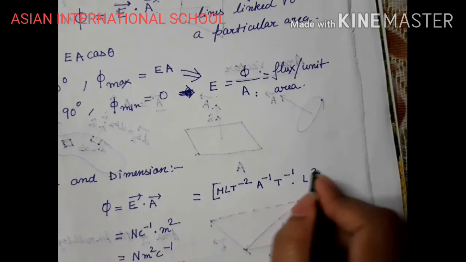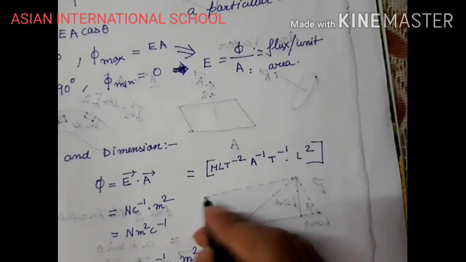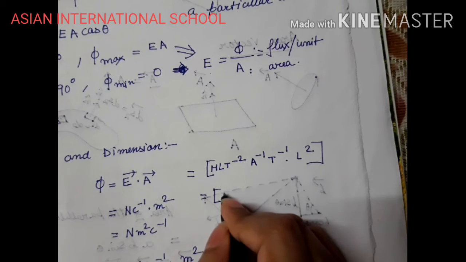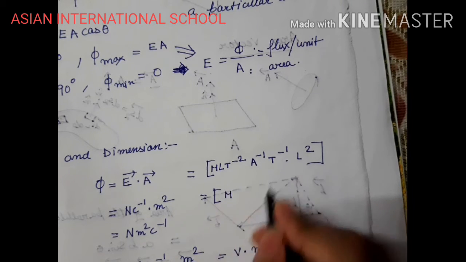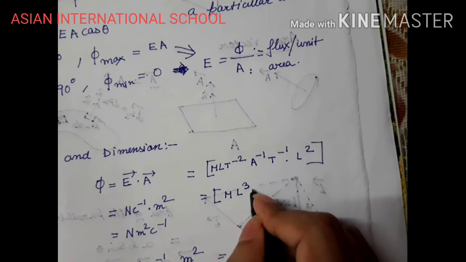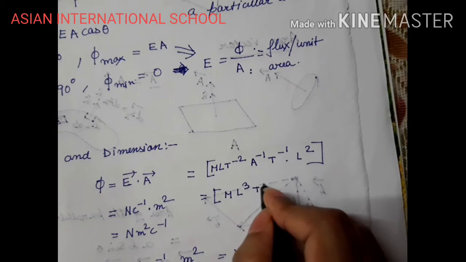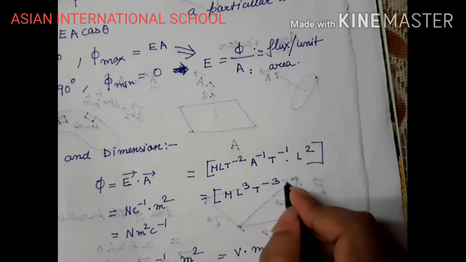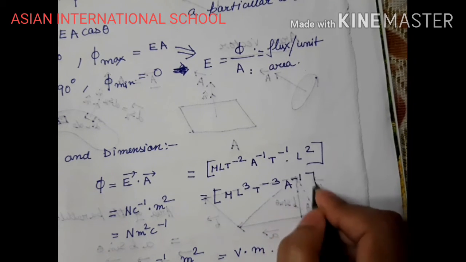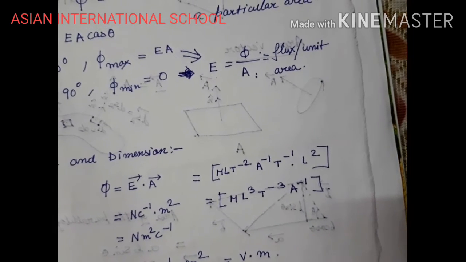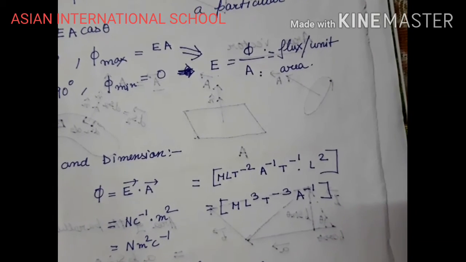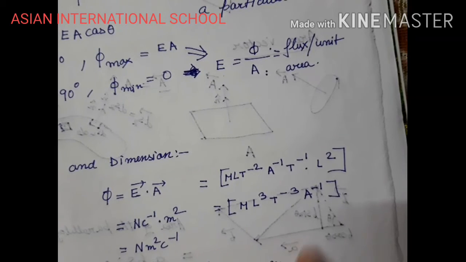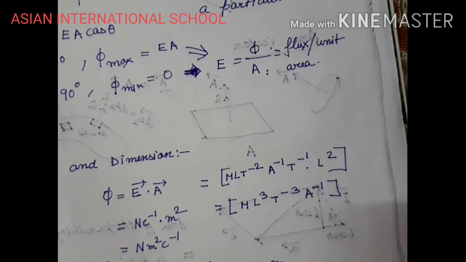So dimension should be written in a bracket. What am I getting? M, L cube, then T to the power minus 3, and A to the power minus 1. So this is my dimension for electric flux, right?